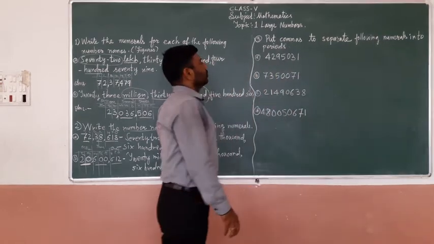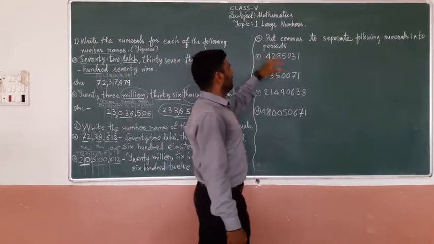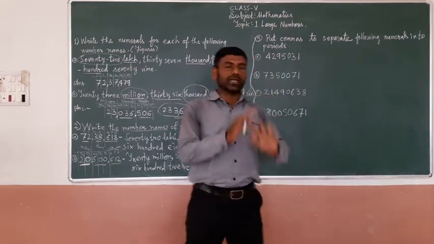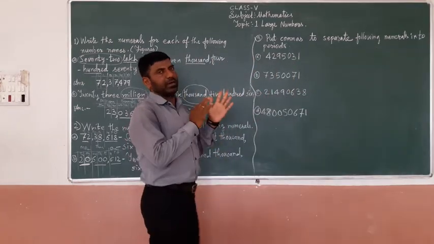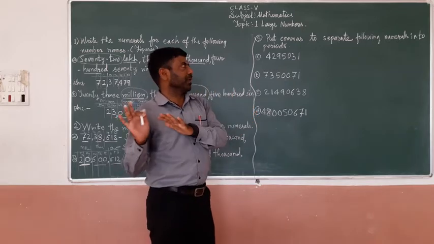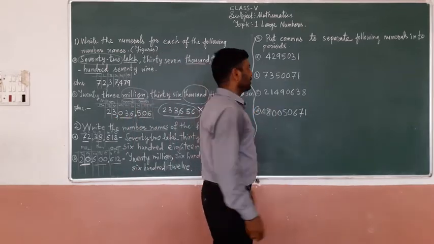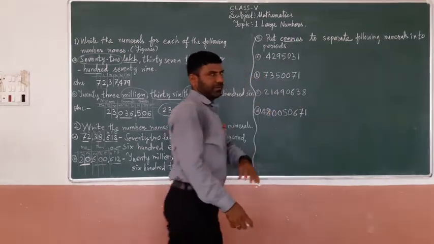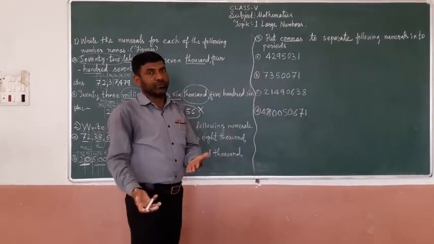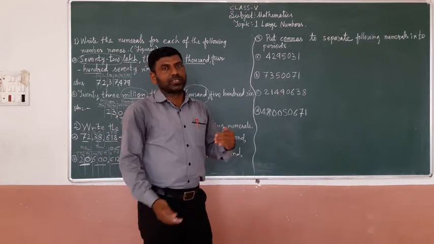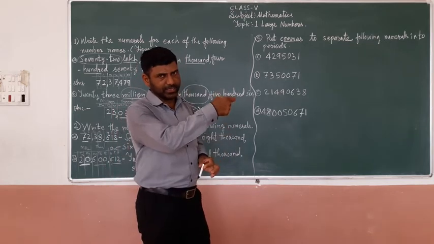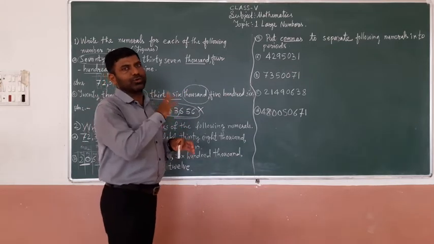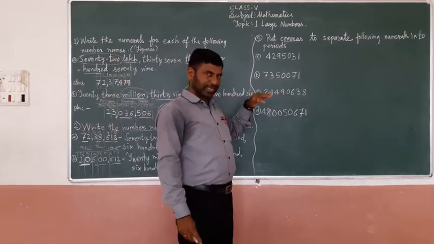Put commas to separate the following numerals into periods. Now here I will not mention periods. It may be international periods or Indian periods. So we'll see simultaneously how to put commas in Indian and international place value. As I told you, in Indian place value, the first period will contain 3 digits, then the remaining periods will contain 2 digits.